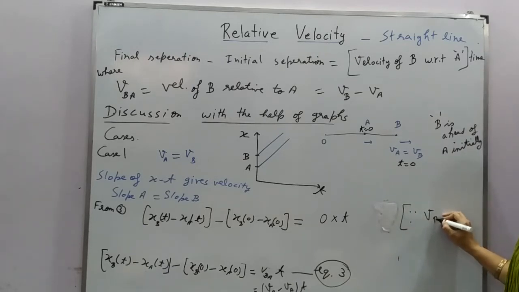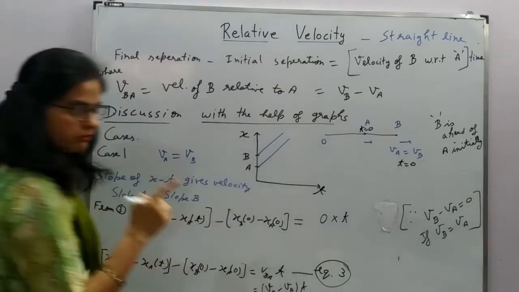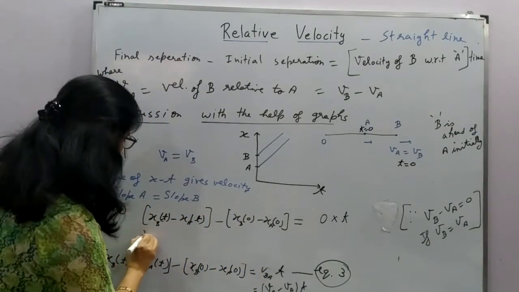Since VB minus VA is equal to 0, if VB is equal to VA, right?